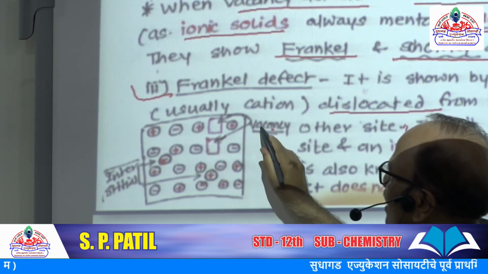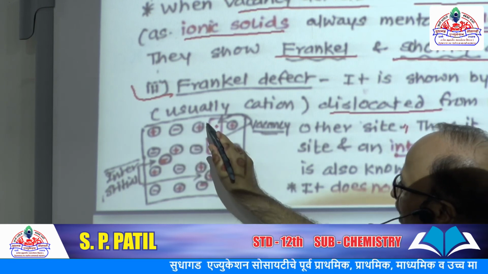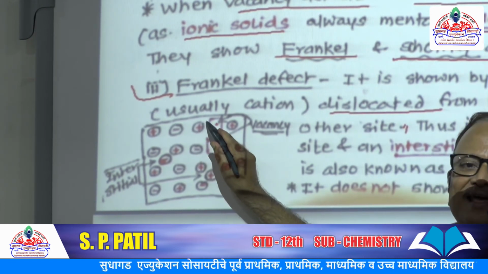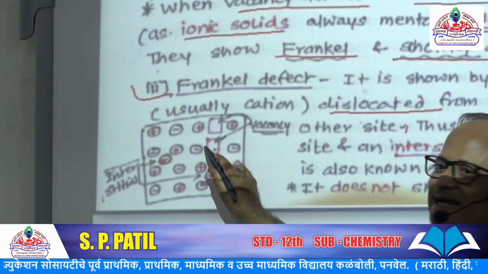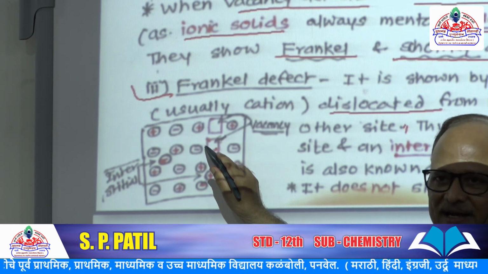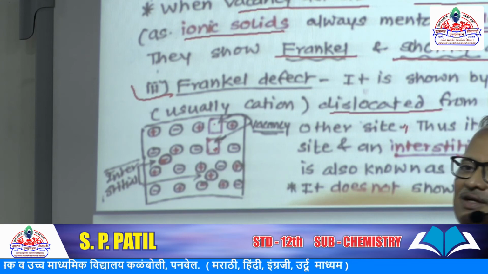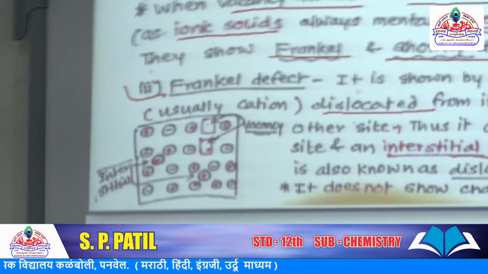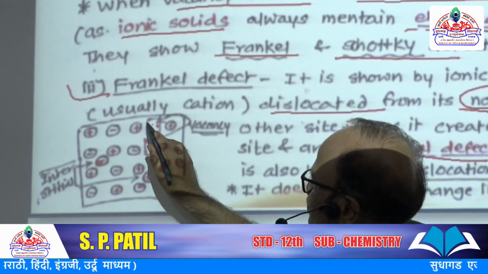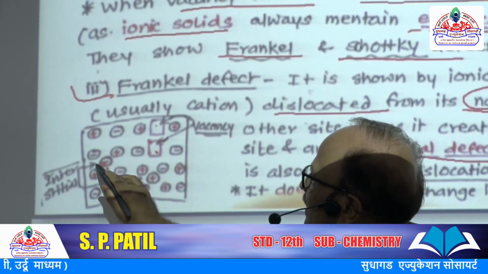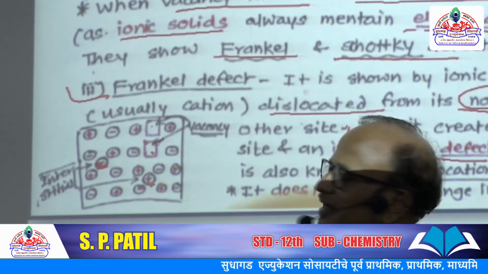This red square is another vacancy. So you can understand: positive, negative, and here the negative is absent, the anion is absent. Here, the site of a positive ion is absent, it is vacant. So one site of a negative ion is vacant and a second site of a positive ion is vacant.